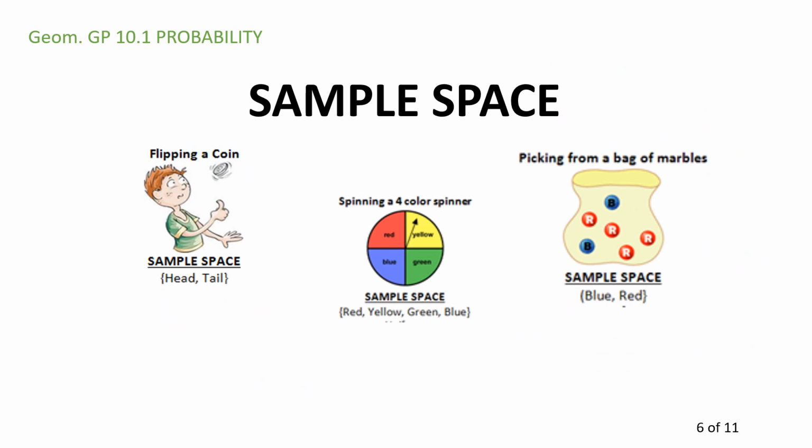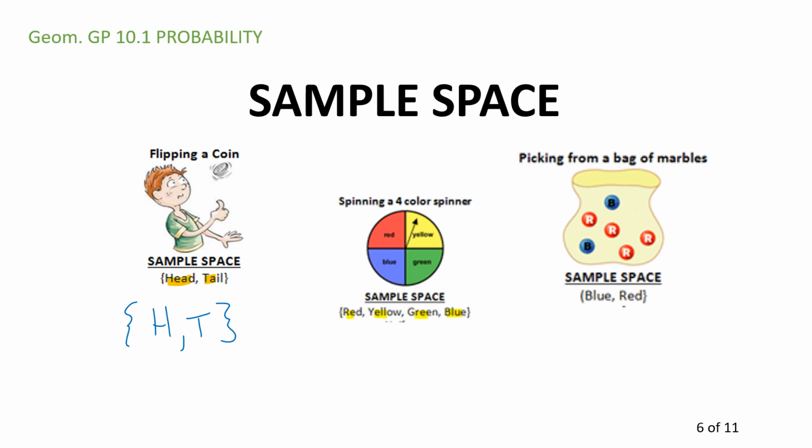All right, switching gears, look at sample space. A sample space is simple. It's just a list of all possible outcomes. We've already seen it when I showed you the deck of cards. It was a list of all possible outcomes. So suppose you flip a coin. What are the possible outcomes? You could either get heads or you could get tails. What if you have a spinner with 4 different colors? Well, it can either land on red, yellow, green, or blue. It's a list, usually in set notation. Those are the possible outcomes.